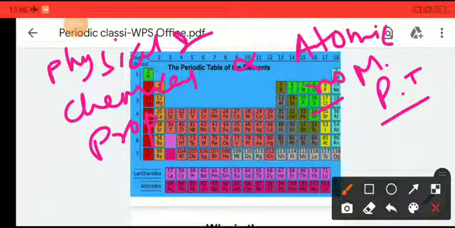Or we can say the physical and chemical properties of elements are a function of atomic number, not the atomic mass or atomic weight. Remember, in Mendeleev's periodic table, the chemical and physical properties of the elements were a function of atomic weights or atomic mass, not atomic number.